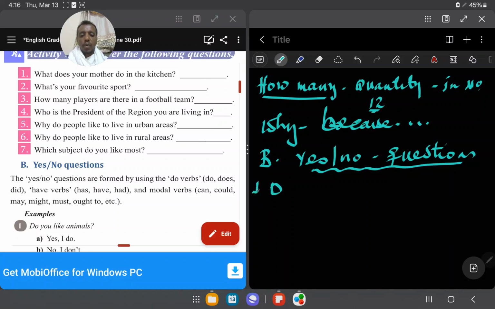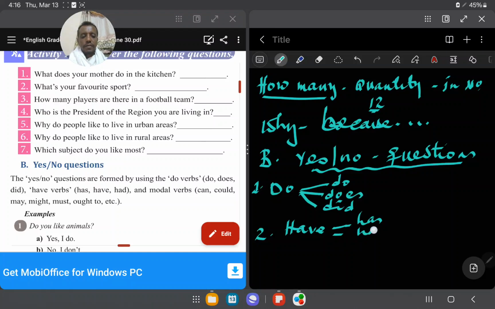They are number one: do, does, did. Good job. Number 2, have verbs. Have. Okay, have verbs: has, have, and had. Number 3,